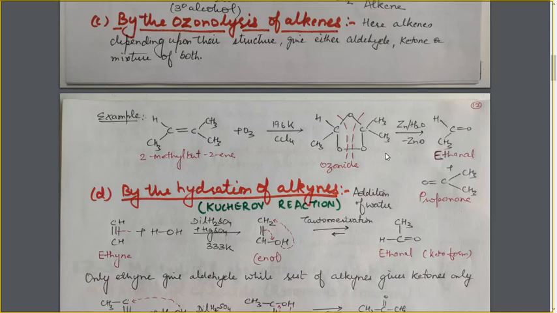So, the breaking of bond will lead to the formation of these 2 compounds. Here an aldehyde and a ketone is formed. Now, why an aldehyde and why a ketone? If we look at the hydrolysis reaction, after the hydrolysis reaction, this carbon will have the double bond O. On this double bond O, there is one alkyl group and one hydrogen atom. Due to the presence of these 2 groups, it will be an aldehyde.